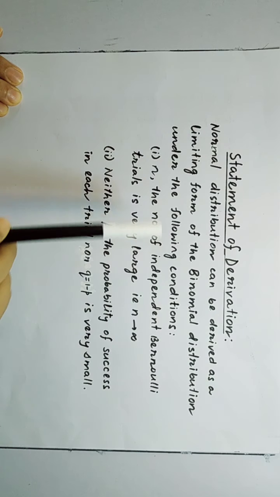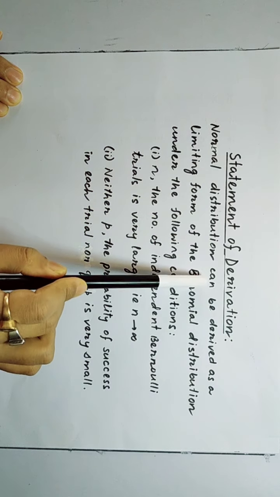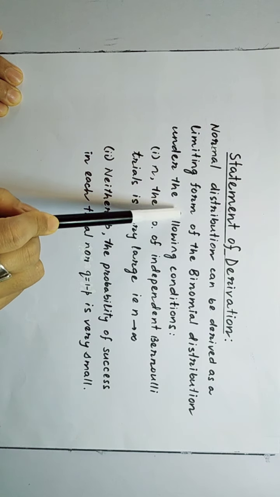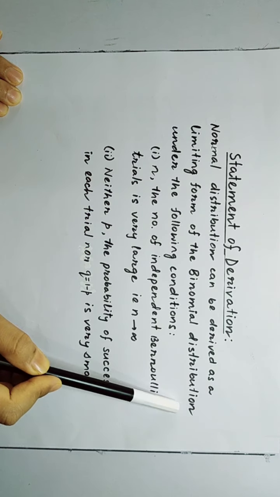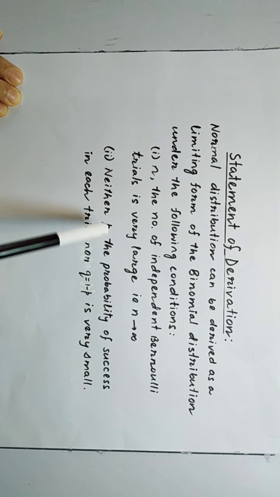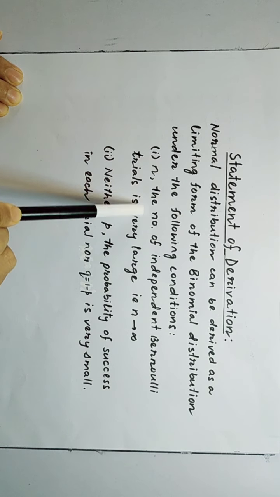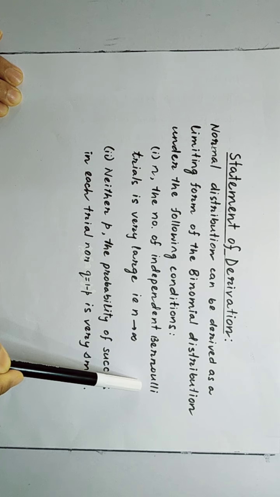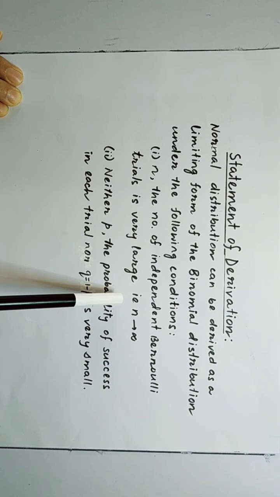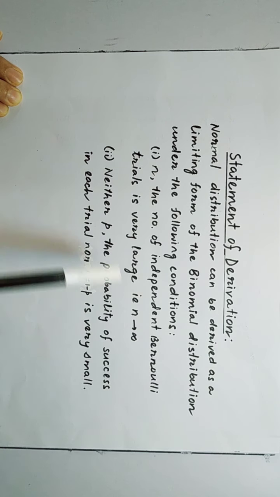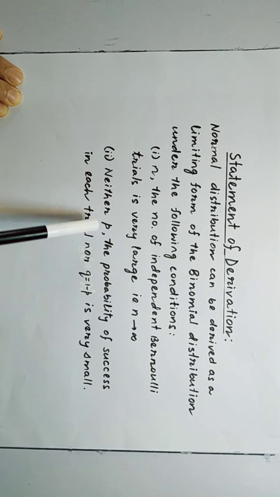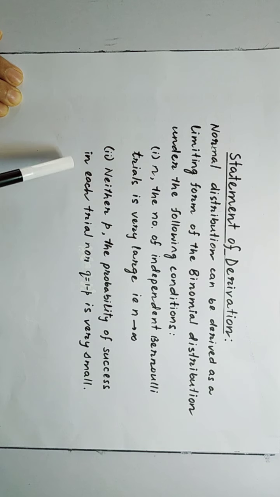Statement of derivation. Normal distribution can be derived as a limiting form of the binomial distribution under the following conditions. Number 1, n, the number of independent Bernoulli trials, is very large, that is n tends to infinity. Number 2, neither p, the probability of success in each trial, nor q, the probability of failure in each trial, which can be evaluated by 1 minus p, is very small.